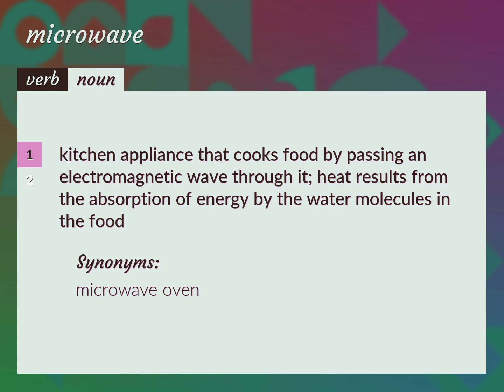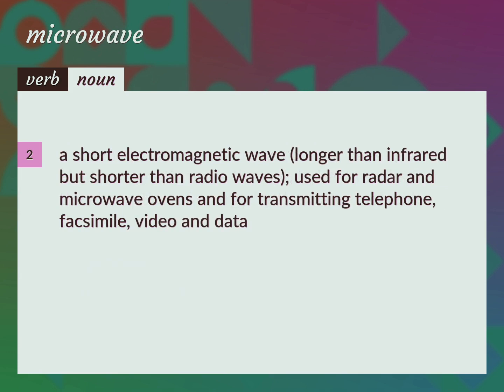Microwave oven. A short electromagnetic wave, longer than infrared but shorter than radio waves, used for radar and microwave ovens and for transmitting telephone, facsimile, video and data.